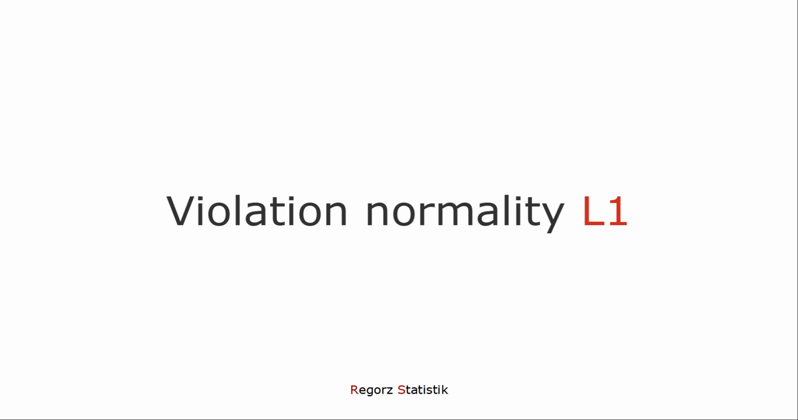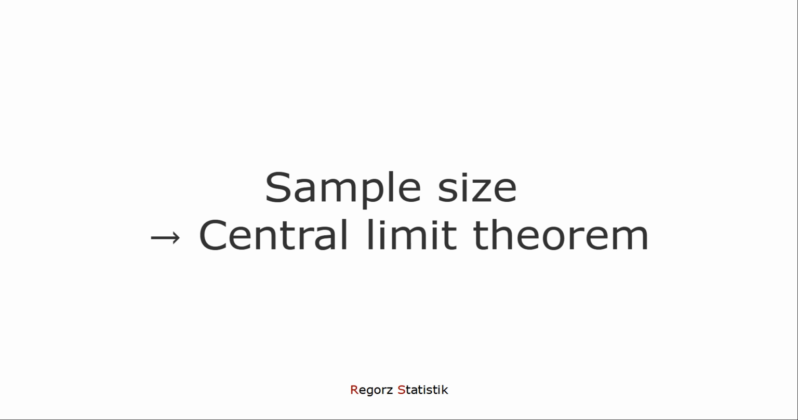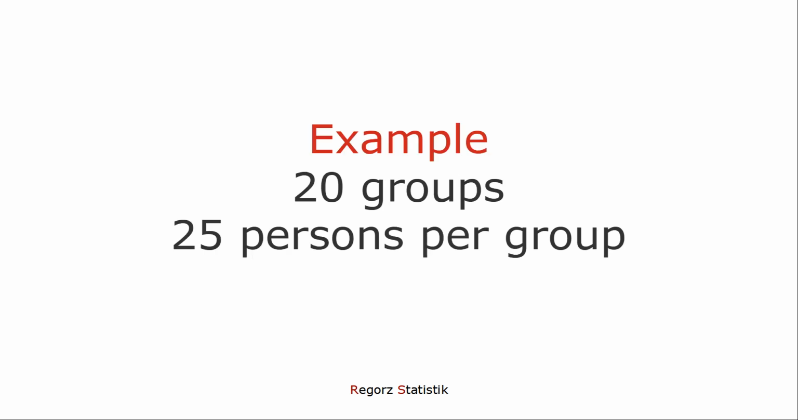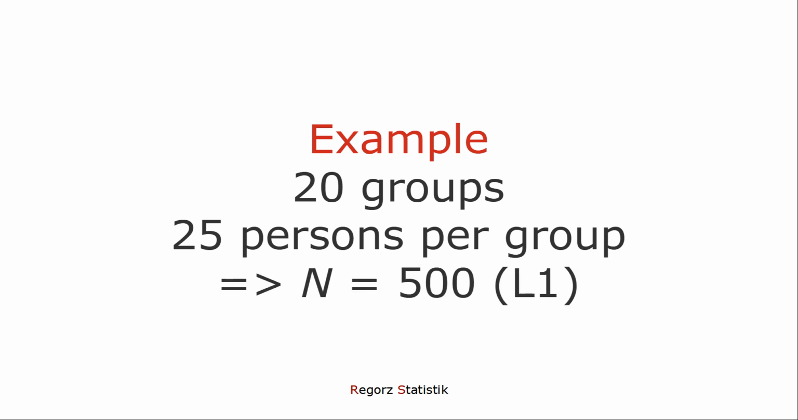First, let's look at the level 1 error terms. What if they are not normally distributed? In most cases, that's not a problem because of the sample size. Because for a large sample size, we can rely on the central limit theorem. Let's take an example. Let's say we have 20 groups and 25 persons per group. Even for this model, we would have 500 observations on level 1, probably large enough to rely on the central limit theorem. So non-normality on level 1 isn't the main issue.